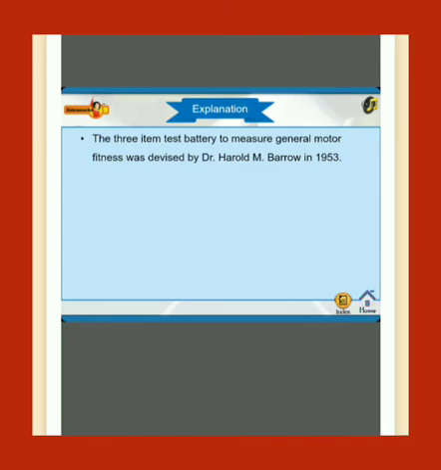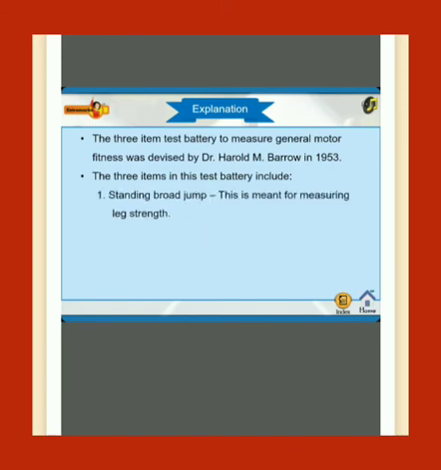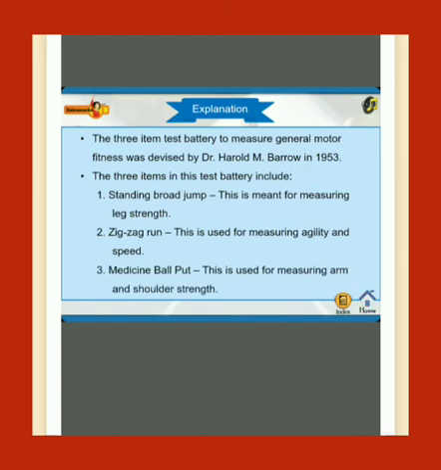Explanation. The 3-item test battery to measure general motor fitness was devised by Dr. Harold M. Barrow in 1953. The 3 items in this test battery include 1. Standing broad jump. This is meant for measuring leg strength. 2. Zigzag run. This is used for measuring agility and speed. 3. Medicine ball put. This is used for measuring arm and shoulder strength.